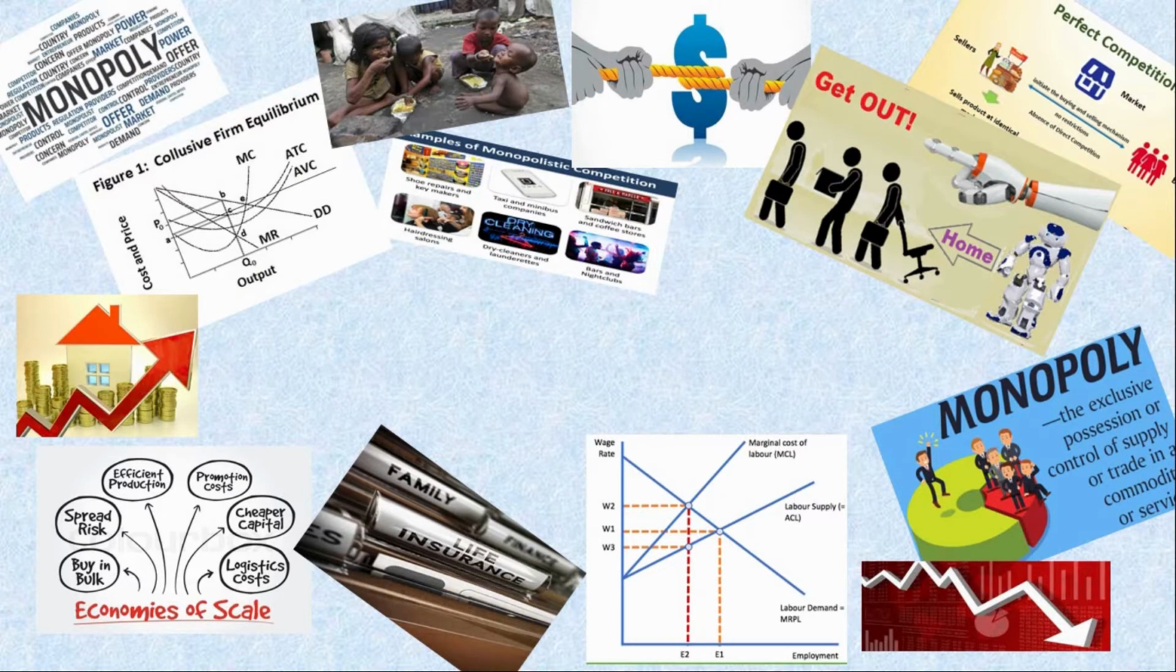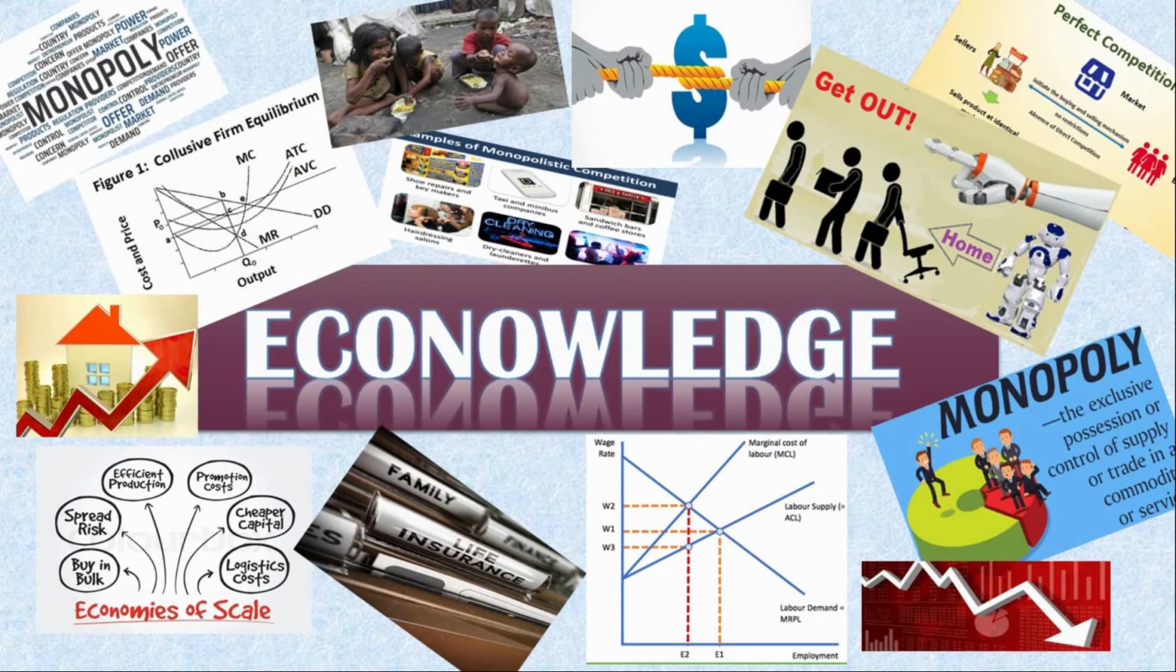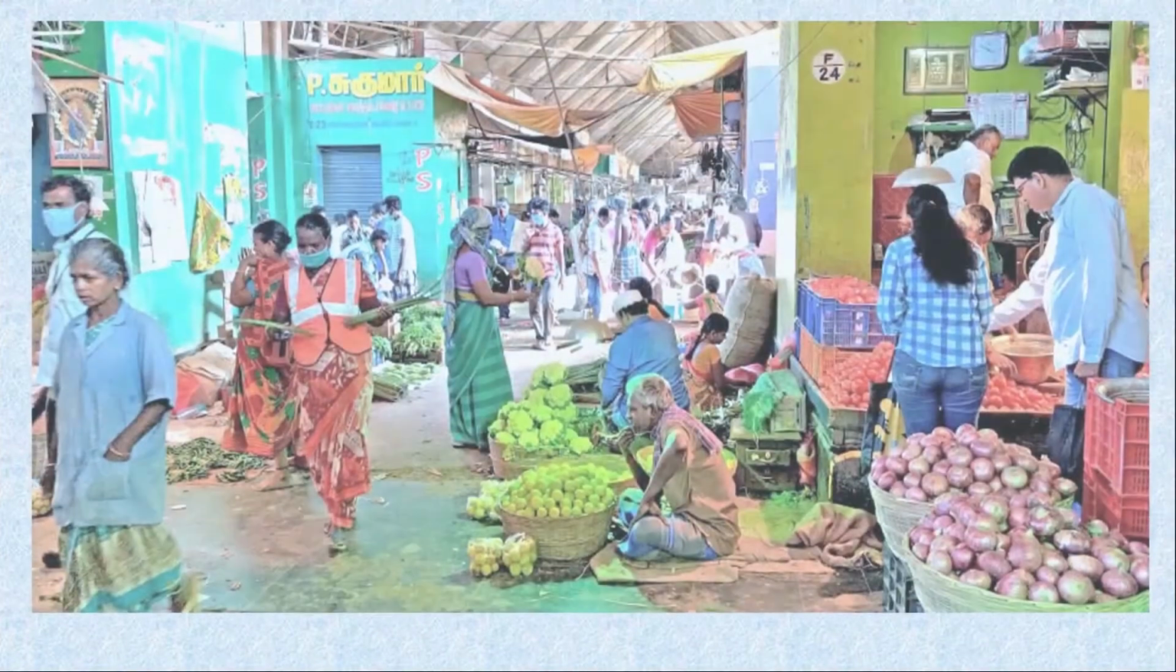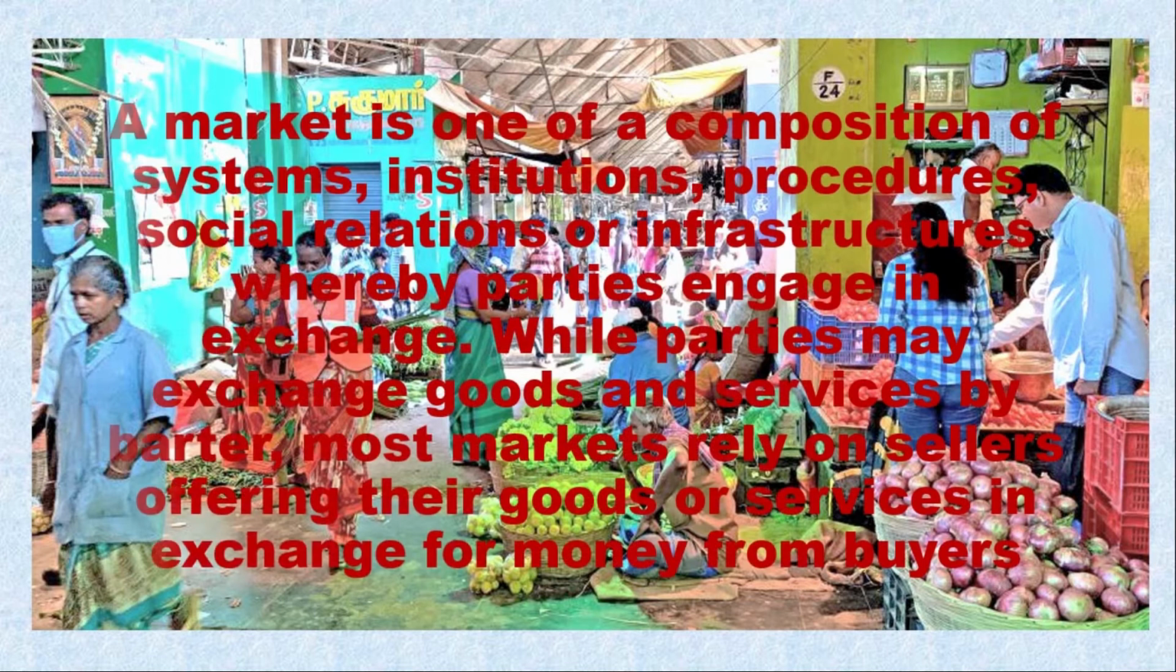Hey, my invisible learner, do you know the meaning of market? That is one of a composition of systems, institutions, procedures, social relations, or infrastructures where parties engage in exchange. There are many types of market we learned in our previous videos. Today let's check out a different kind of market structure.